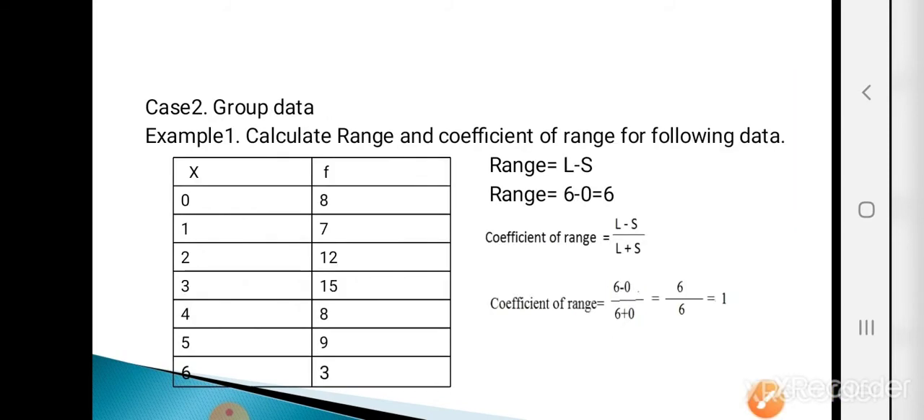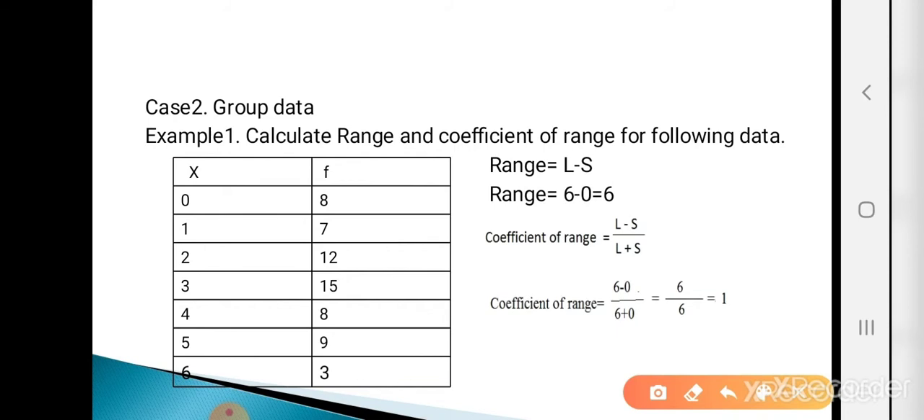Now the next case is group data. So how to calculate the range and coefficient of range for the following data, that is group data. Group data means we are given the values of x along with their frequency. So what is the formula for calculating range? L minus S, that is the largest value minus smallest value.